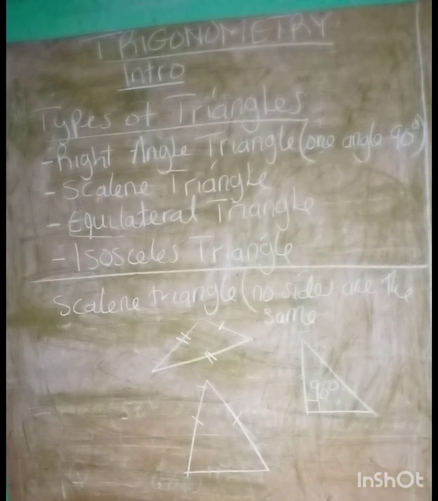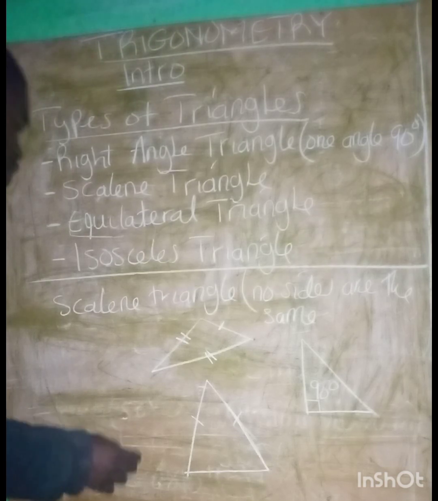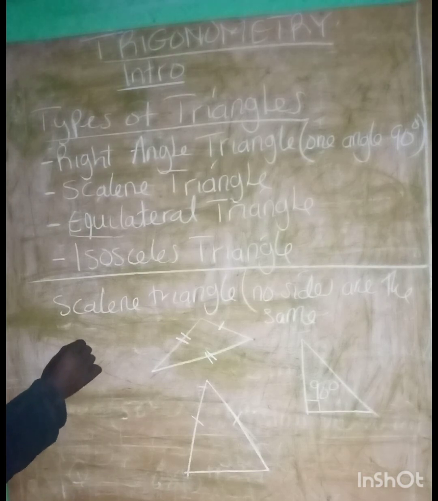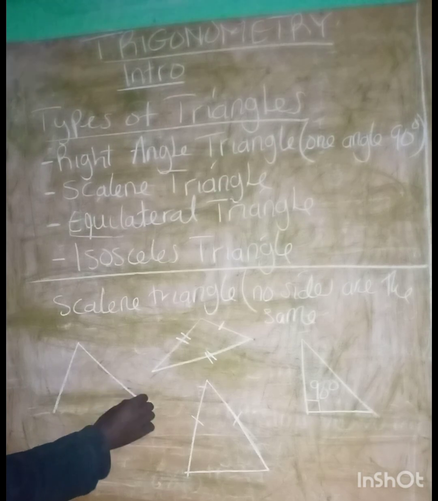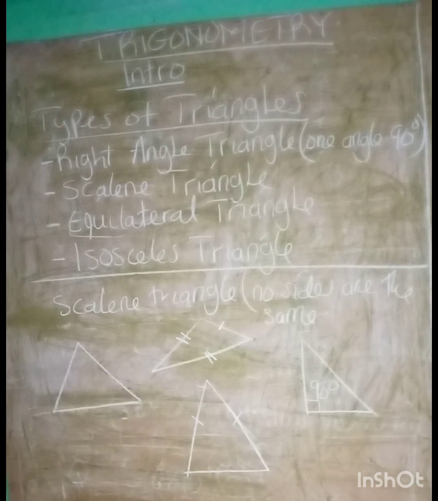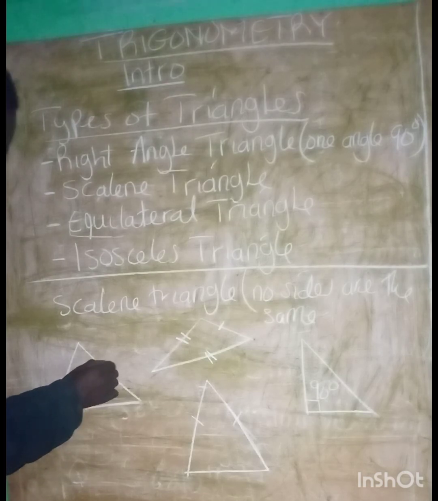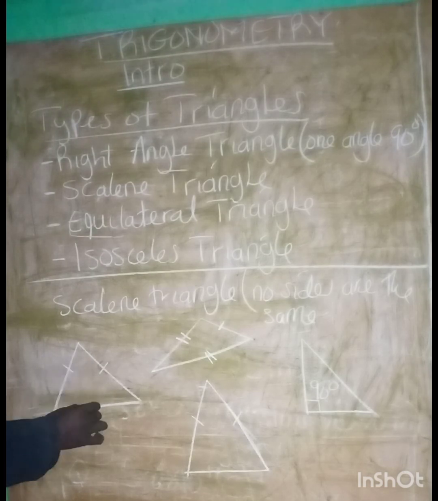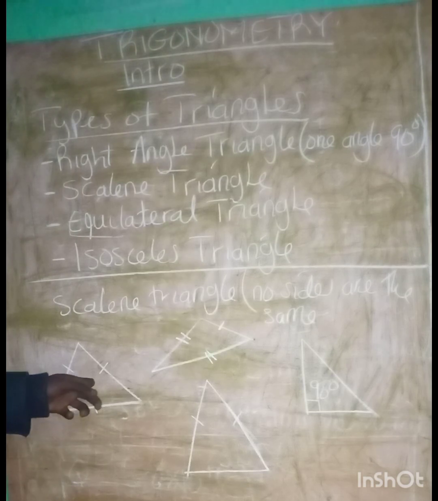Then for an equilateral triangle, let's see what an equilateral triangle looks like. As the name implies, it's a triangle in which all three sides are the same. Please don't mind my sketch here. So this is an equilateral triangle. A triangle in which all three sides are the same is called an equilateral triangle.